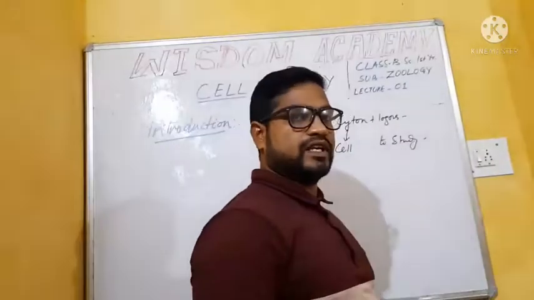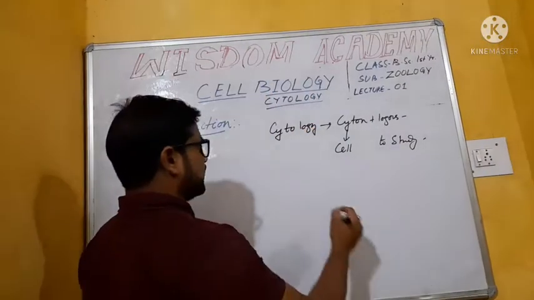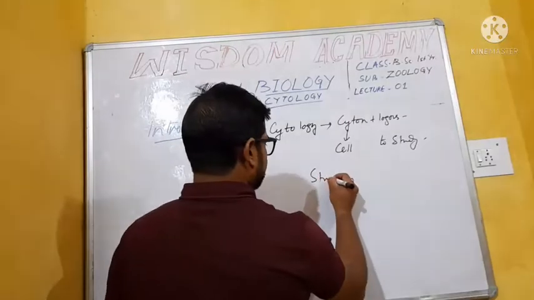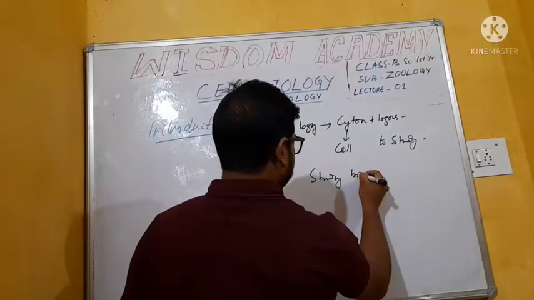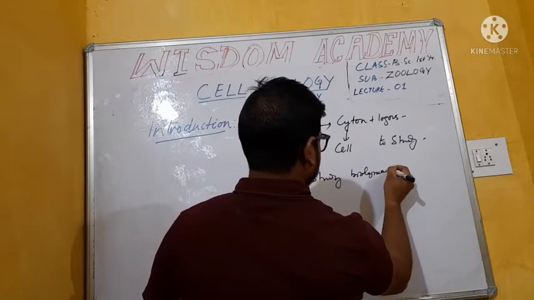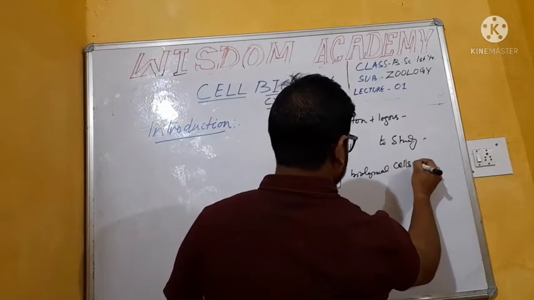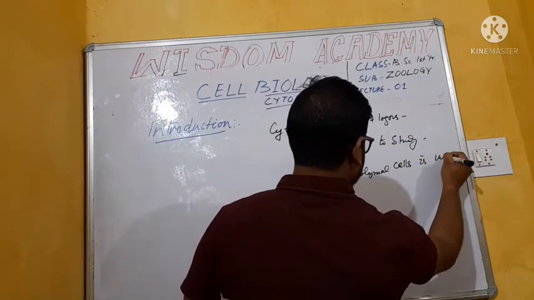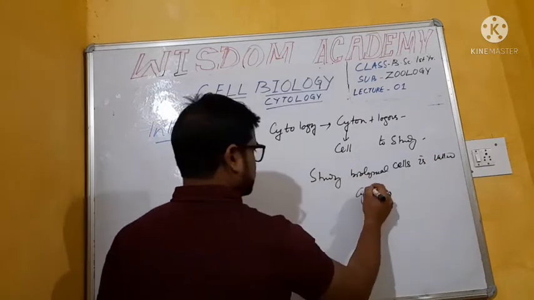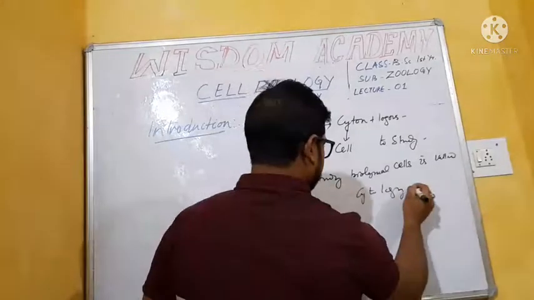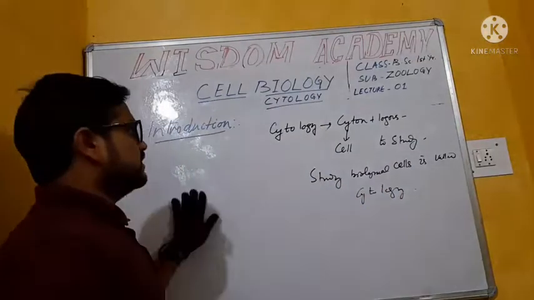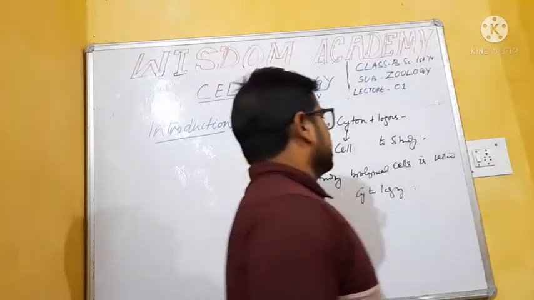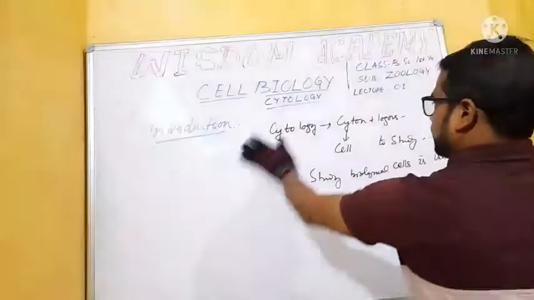What type of cell? Exactly, the study of biological cells is called cytology. Students, cytology is the study of cells.